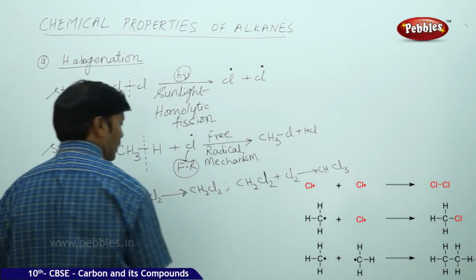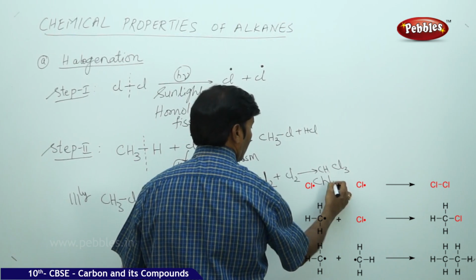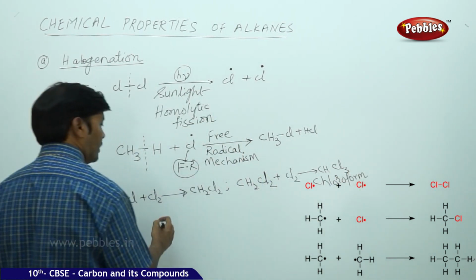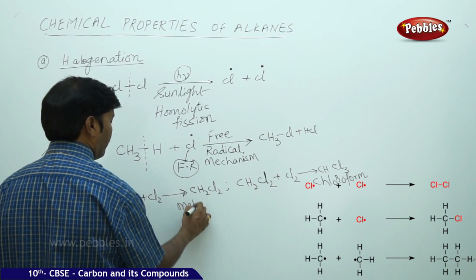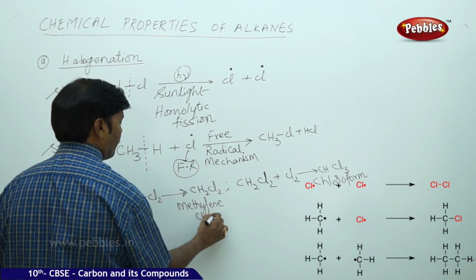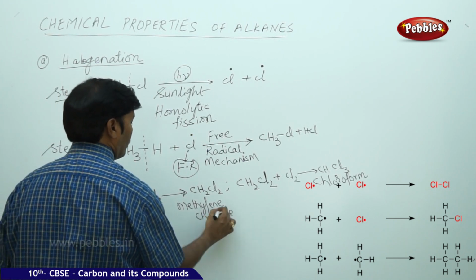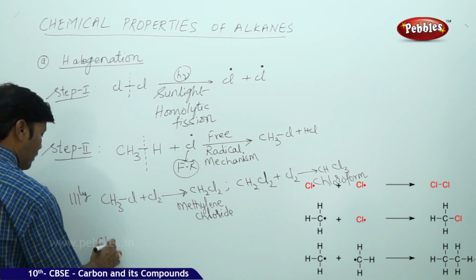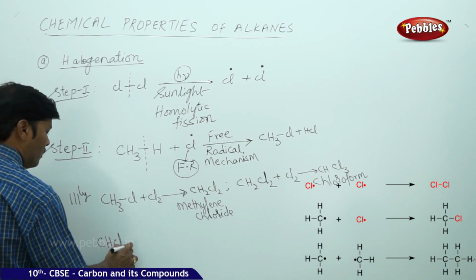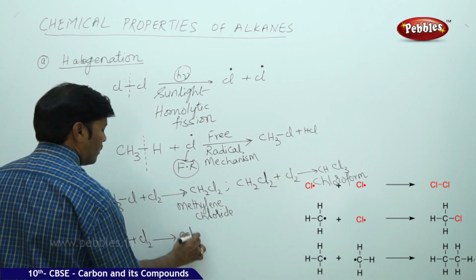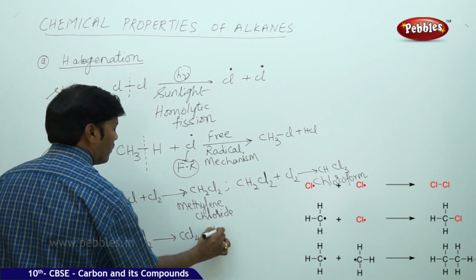Then CHCl3 plus a chlorine molecule gives carbon tetrachloride plus HCl.